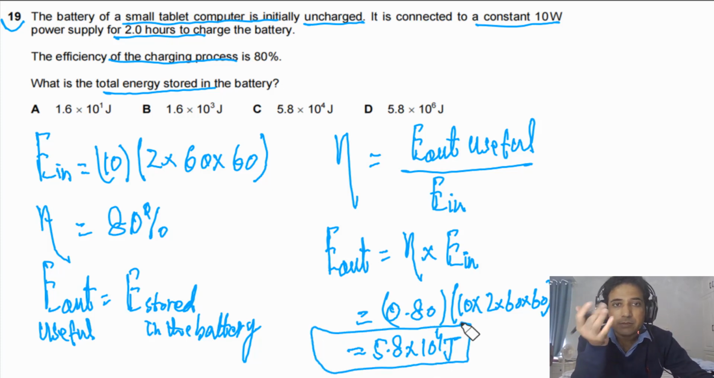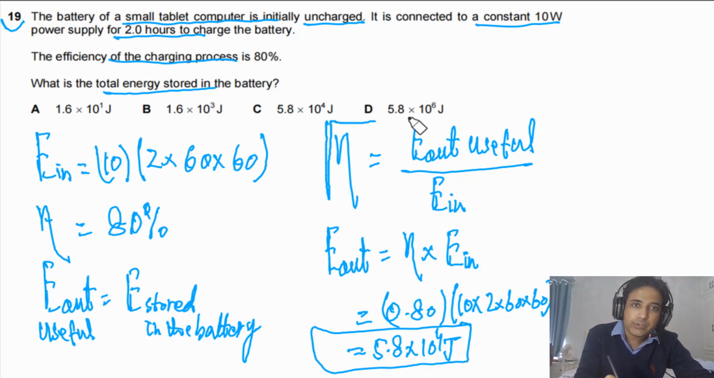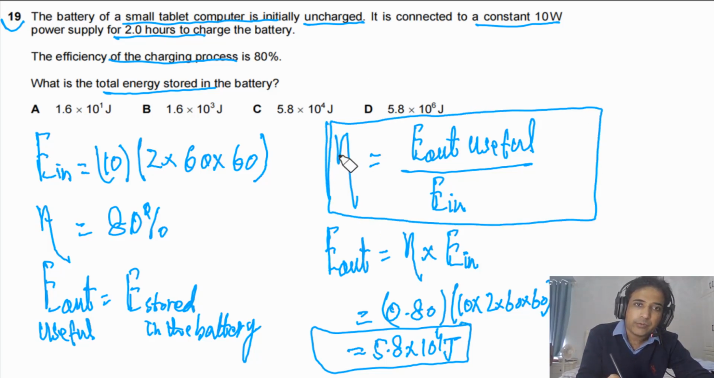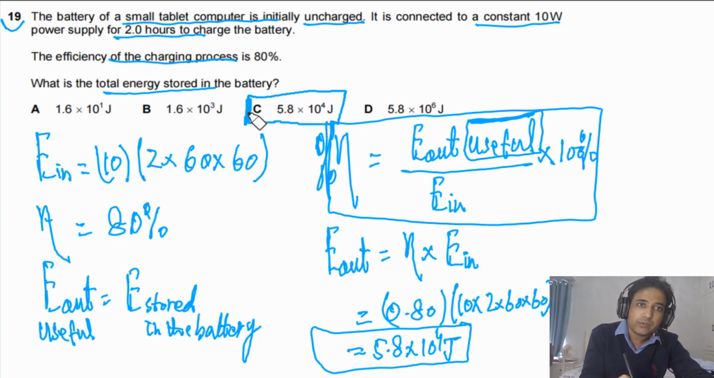Pretty straightforward question. You just need to understand efficiency. If we write it down, percentage efficiency is equal to E useful over E in, multiplied by 100%. So if we are talking about percentage efficiency, this is very important, the useful energy output. So we can find the answer. The answer for this one should be C.